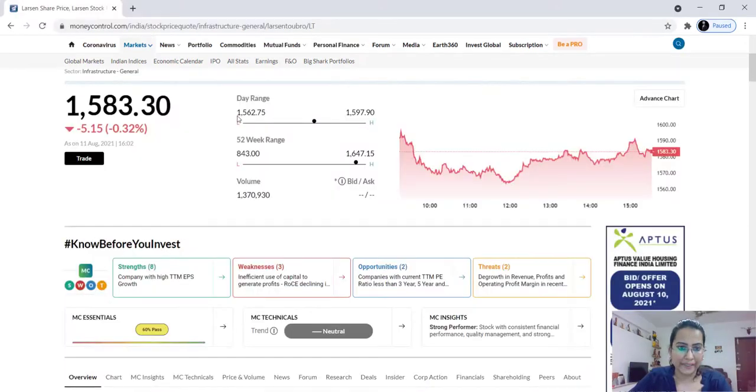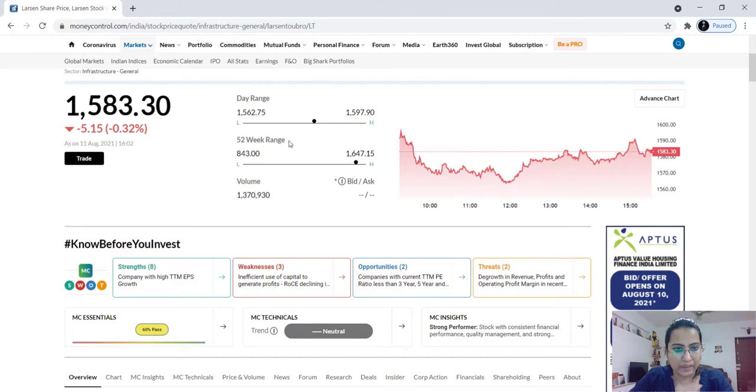Okay. Now coming to day range, this is L and this is H. L means the lowest price that the share of this company has touched today. So today the share price of this particular company has fallen as low as 1562.75, and it has gone as high as 1597.90 during this day, that is today, 11th August. So this shows today's low price and today's high price.